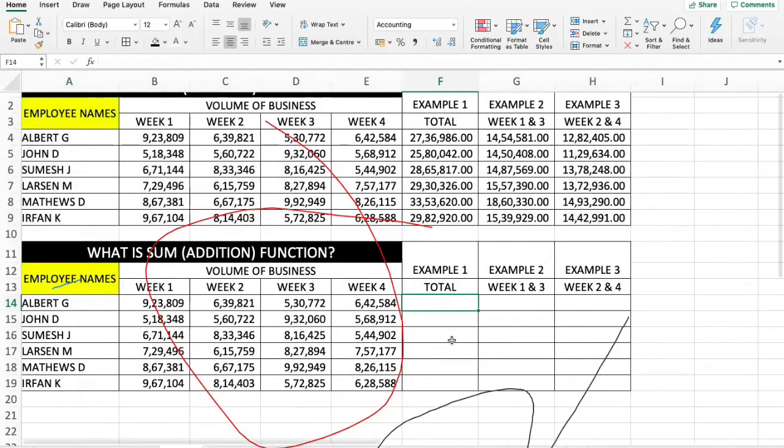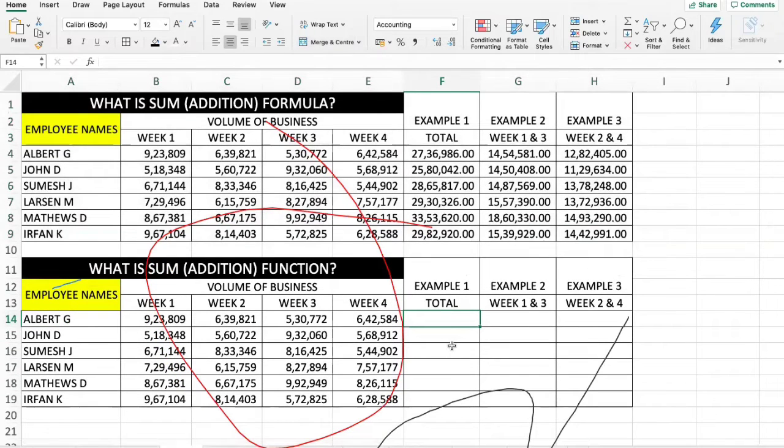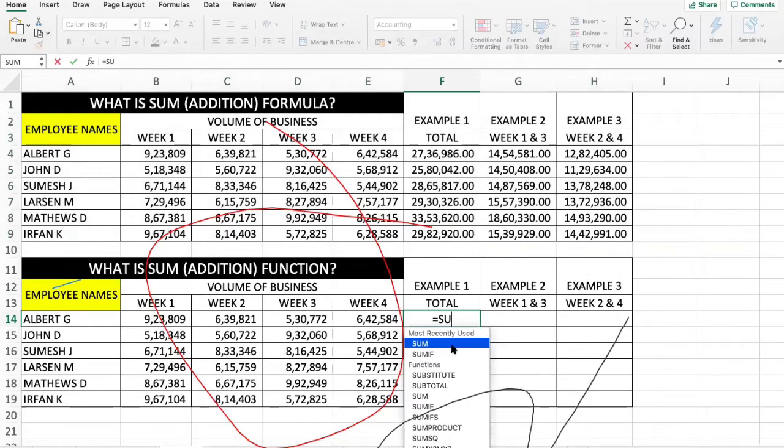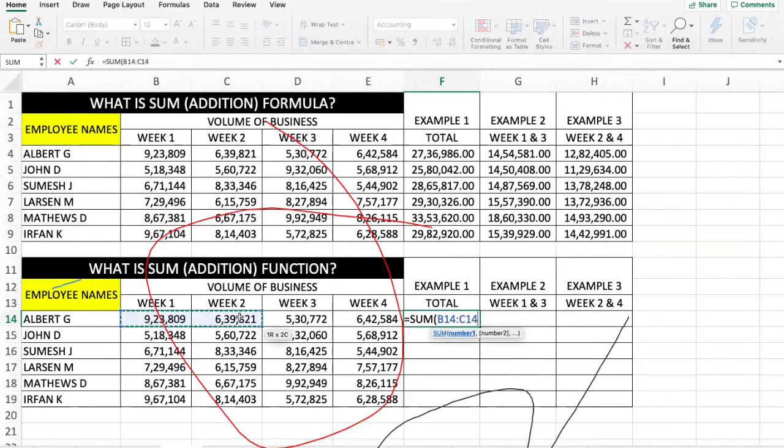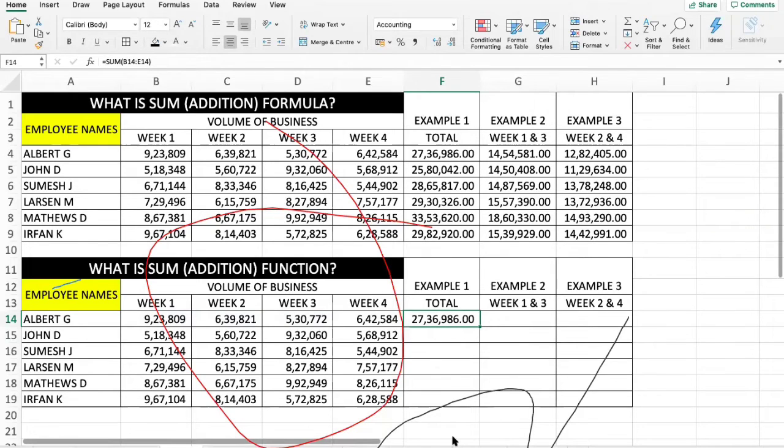Now let's understand how to do a sum using a function. Function is inbuilt in Excel. So for addition, a function is called SUM, S-U-M. I open the bracket. Now I want to do a sum of this entire month, so week 1, week 2, week 3, week 4. I'll just select the entire cell range starting from B14. B is the column name and row is 14. So B14 to E14. Close the bracket and press enter. See, the answer over here and the result over here is the same. So using a formula and using a function gives you the same result.